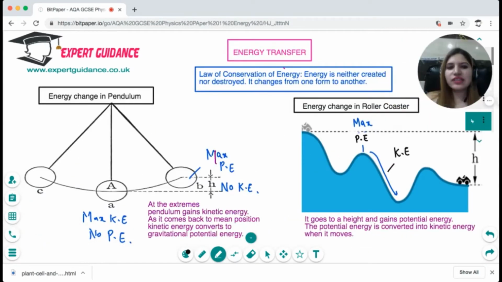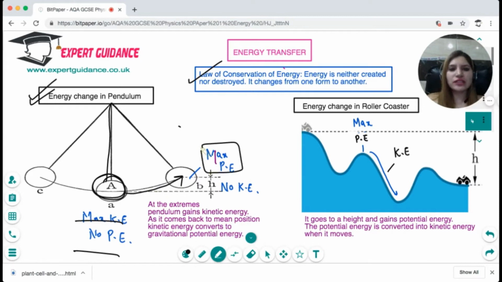Now, how does this energy transfer take place? There's a law of conservation of energy: energy is neither created nor destroyed. It changes from one form to another. So let's take an example of a pendulum. At the mean position, it has maximum kinetic energy and no potential energy. As it goes to the extreme, it starts losing kinetic energy but gains potential energy. At the extreme, it has the maximum potential energy, and when it swings back, all the potential energy gets converted into kinetic energy. As it comes back to the mean position, the energy is again kinetic.